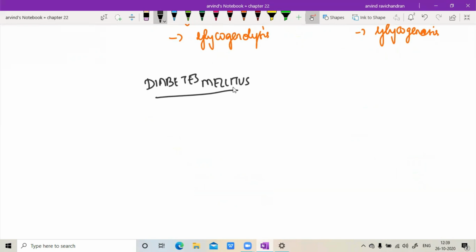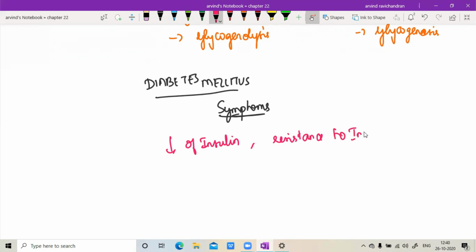So for exams, okay, possible question can be what are the symptoms that a patient might complain with diabetes mellitus? Okay, so I'll just try to make it very simple. See, what is the major defect here with respect to diabetes mellitus? There is deficiency of insulin. Okay, let us take it this way. It is not actually only deficiency of insulin, either deficiency of insulin, or I can add a point here, resistance to insulin. So we all know obesity is a major predisposing factor for diabetes.